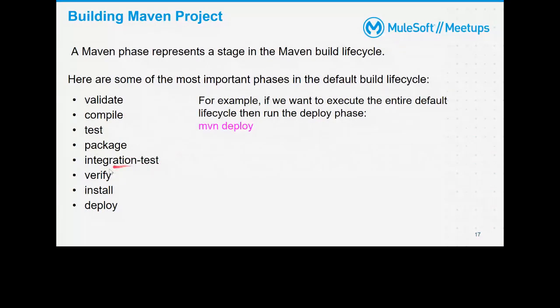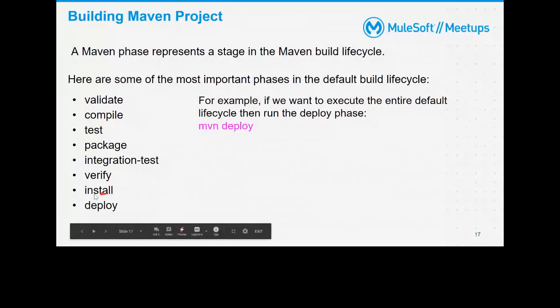Then it runs integration. Sometimes an integration test needs to deploy your code, because you'll be connecting to external systems in the integration test, right? You'll run your complete code where you generally won't do the mocking part. Let's say you have an outbound call in this integration test case, then definitely you need to deploy that code and then run it. Verify runs the checks to verify whether the package we have generated meets quality criteria or not. Based on your organization, you can set that.